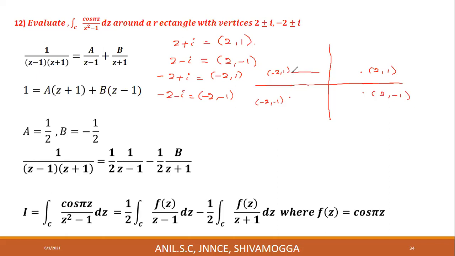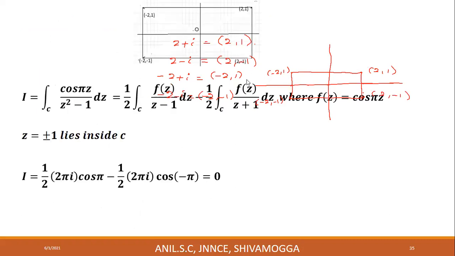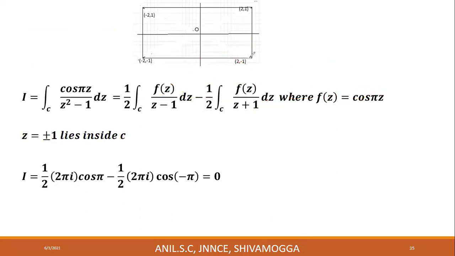Now join. This is the rectangle, with points 2, 1; 2, minus 1; minus 2, minus 1; minus 2, 1.